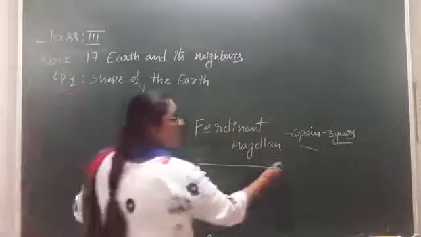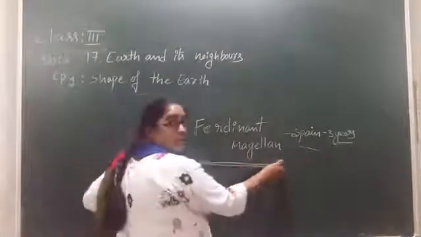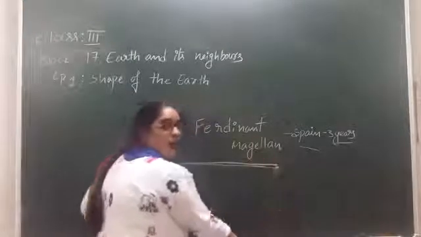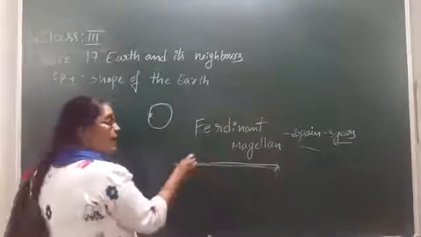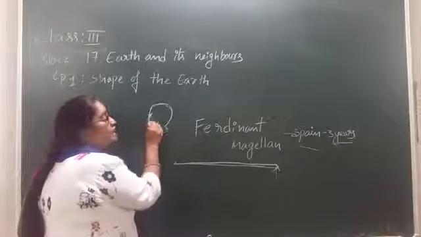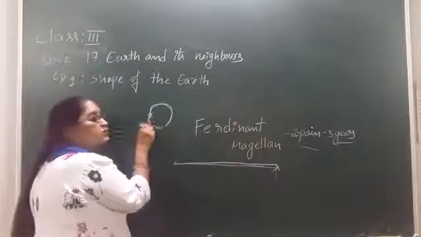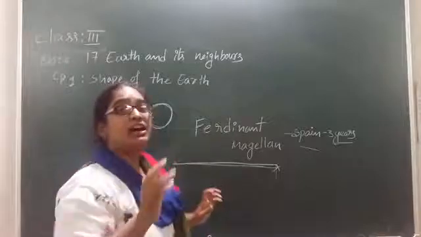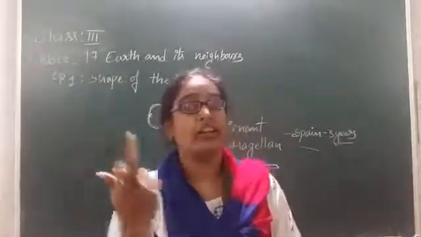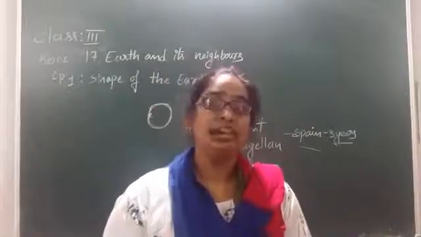What happens if we have edges? When you go in one direction straight, if you have edges, then what is going to happen? You will definitely fall from that edge, right? But he didn't fall from the earth. What did he get? He reached the same place again where he started in Spain. So that's how he proved that earth doesn't have any edges and earth is in a spherical or round shape. Now, got the idea of who proved this?